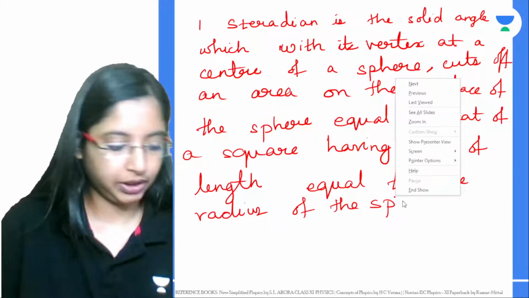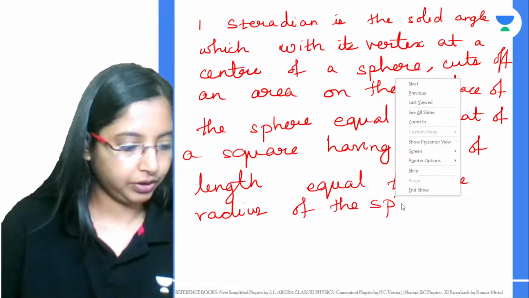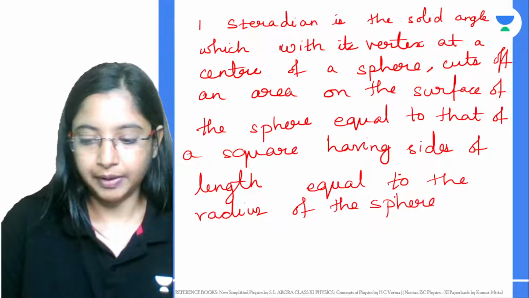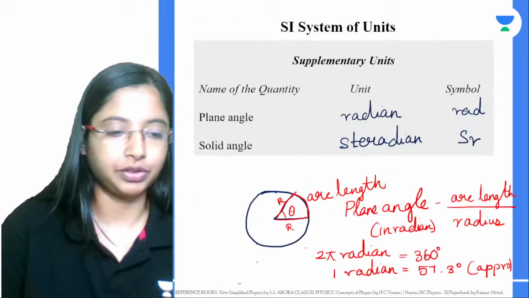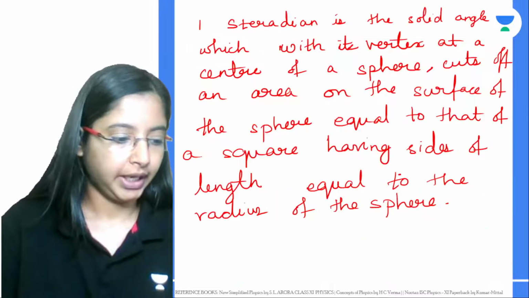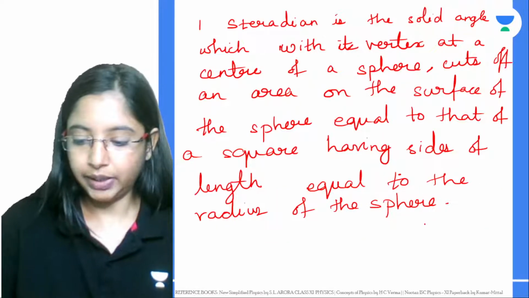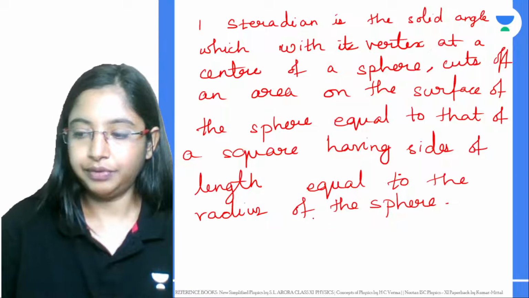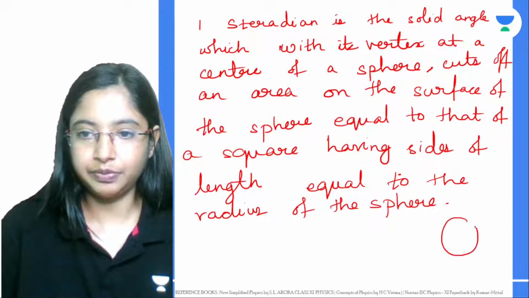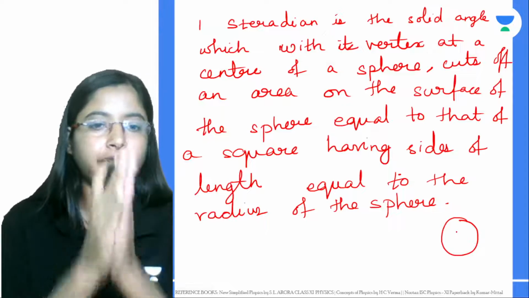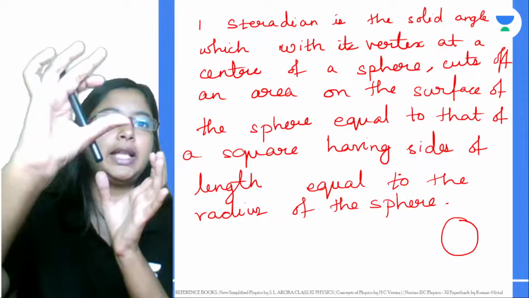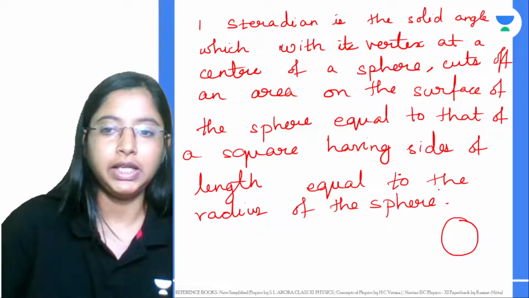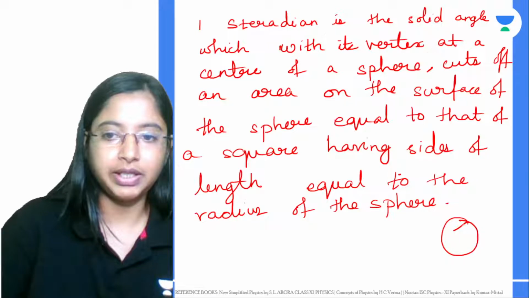So when you're talking about steradian, when you're talking about the solid angle, you're talking about a 3D structure. Solid angle is basically for a sphere. Let's say you have a sphere, a ball, and you're in the center of the ball looking at one particular surface of the sphere.